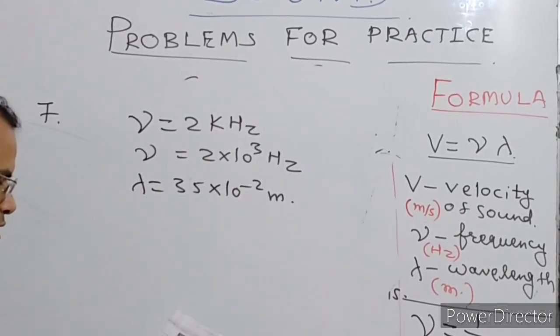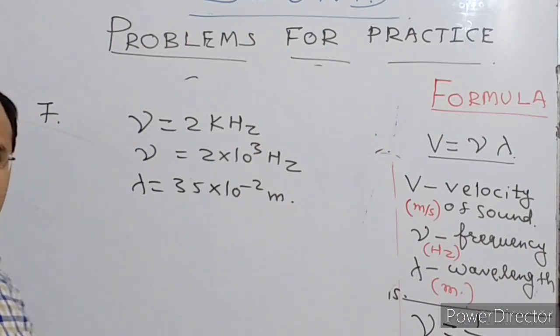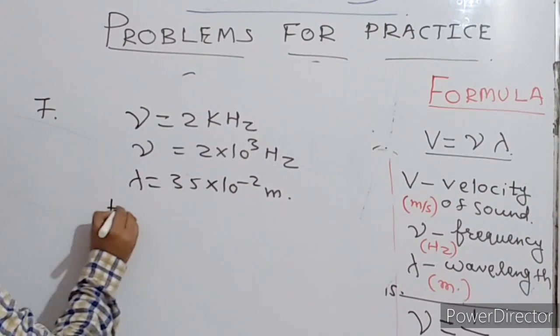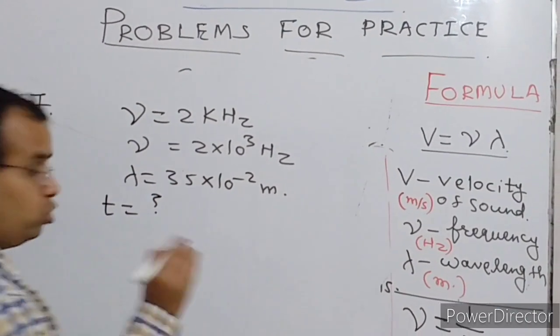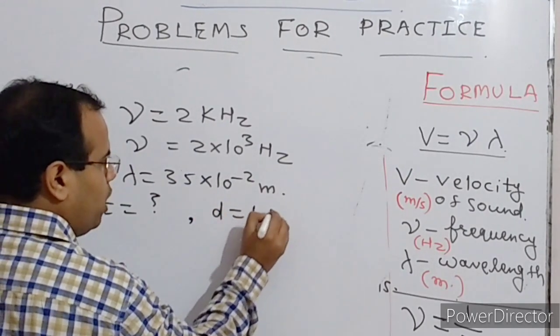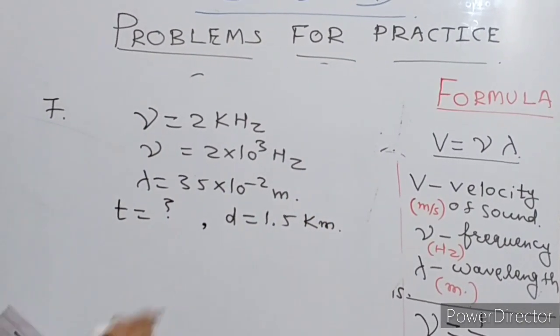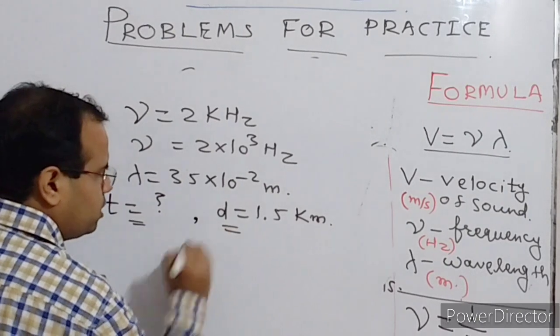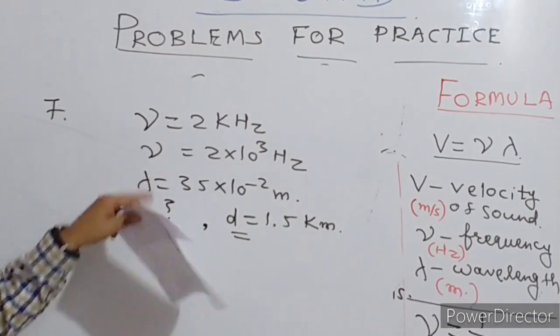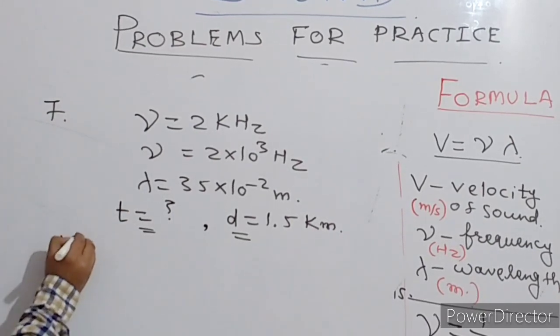Now what is asked is, how long will it take to travel 1.5 kilometer? So we have to find the time taken by the wave to travel 1.5 kilometer. The distance is given as 1.5 kilometer. To find the time taken to cover this distance, you must know the velocity. We don't know the velocity of the sound. If we know it, then we can find it. So first we have to find the velocity.